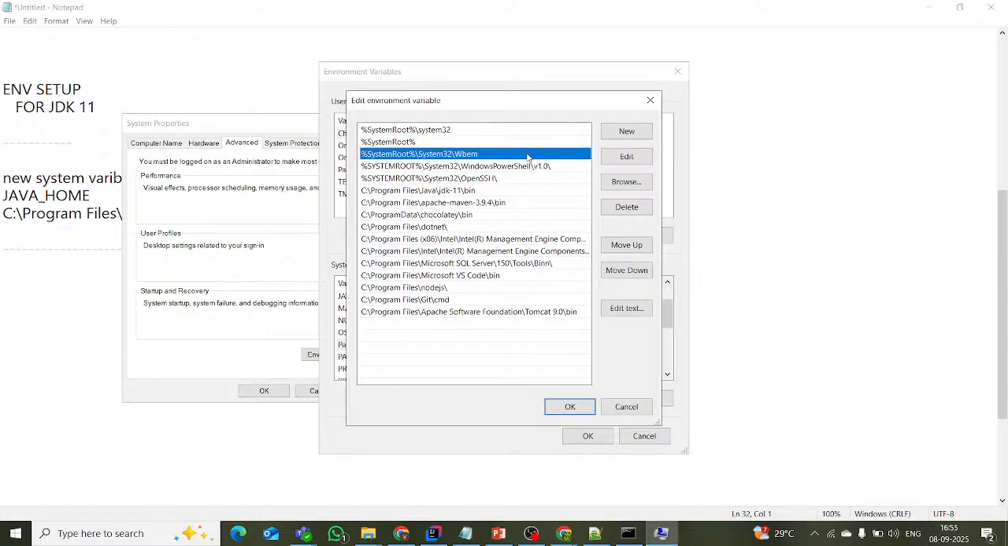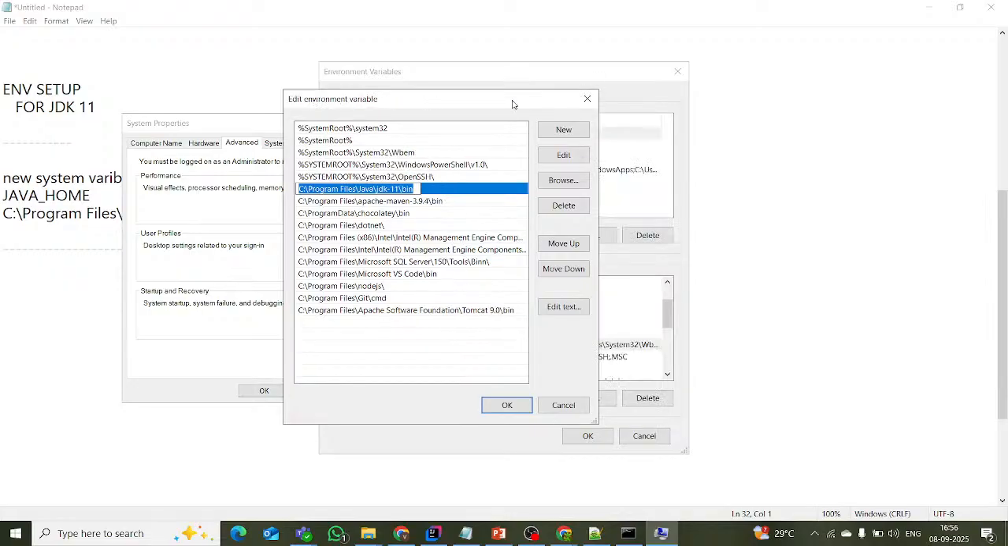So it will create one Oracle path only, it will take the access and give one path. Just remove that one. After that, here we have to give the path. See, Program Files, Java, JDK, bin. In the edit environment variables, hit the path. After that, we have to give the bin path. This is the second point.